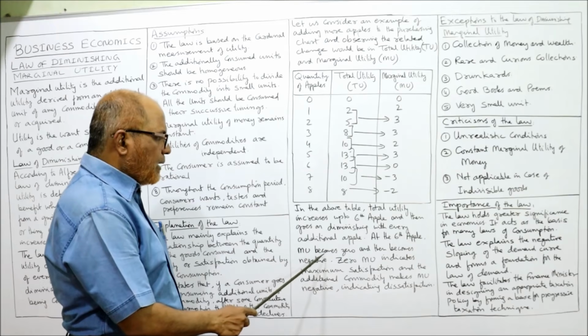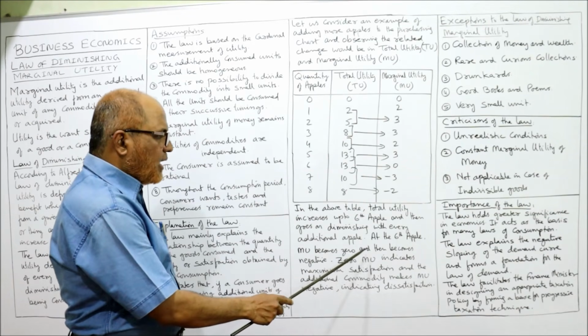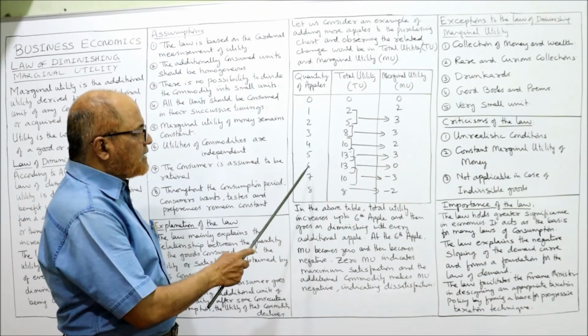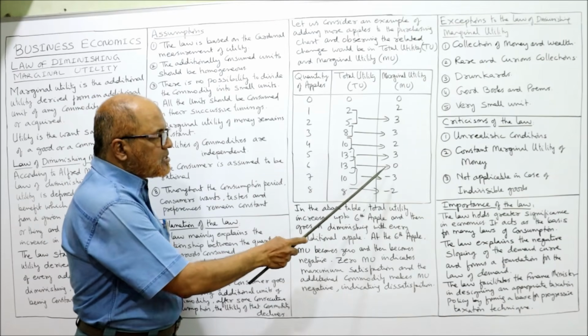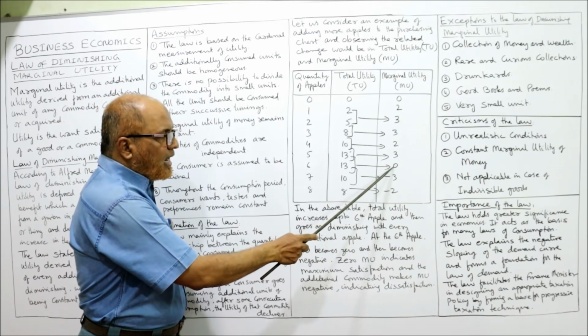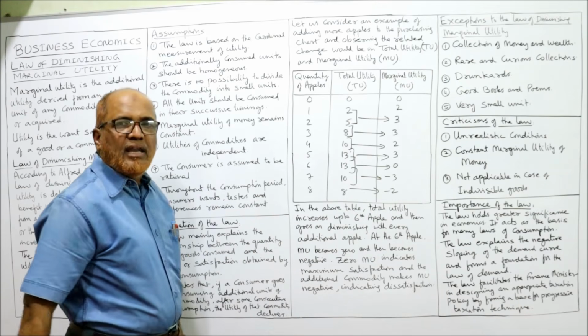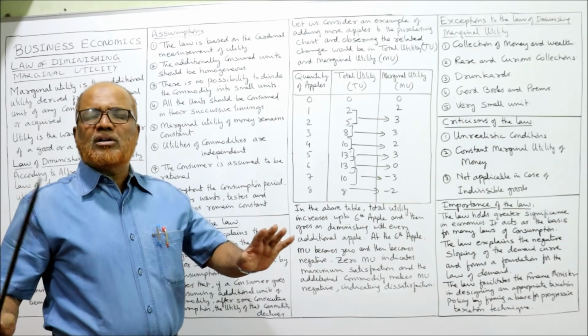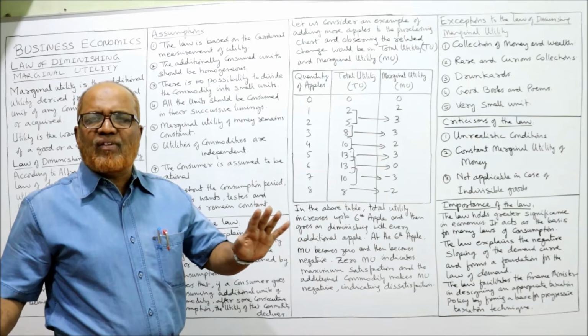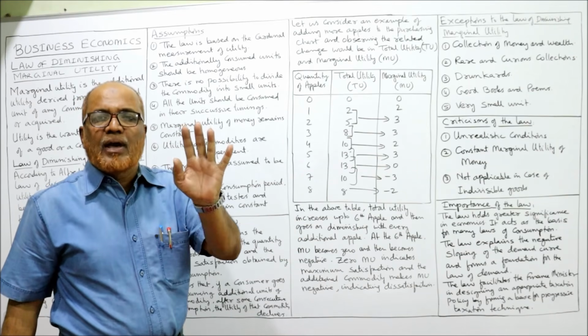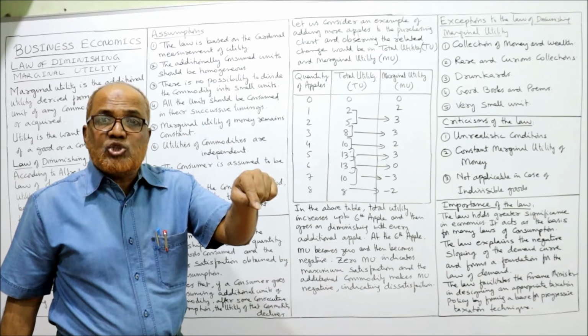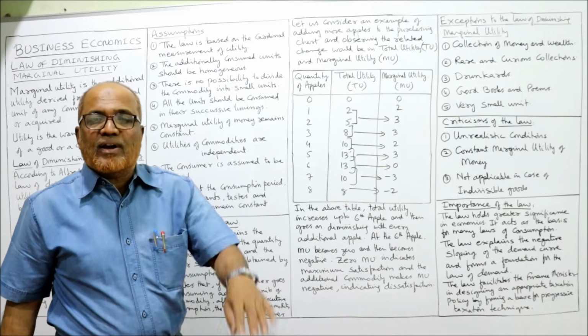At the 6th apple, marginal utility becomes 0 and then becomes negative. At the 6th apple, you can see marginal utility has become 0 and after 0 it is becoming negative. That means he got complete satisfaction at the 6th apple. After 6th apple, if he consumes, then he will get dissatisfaction.